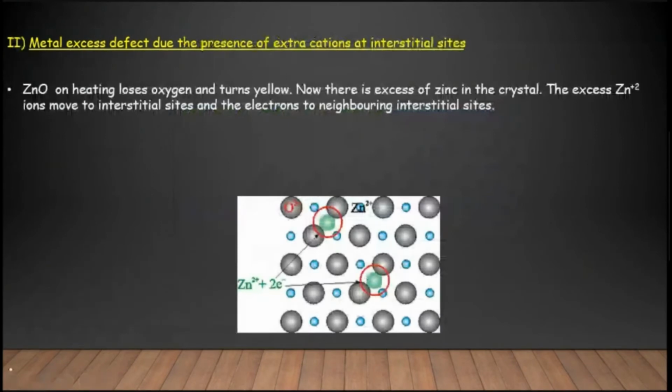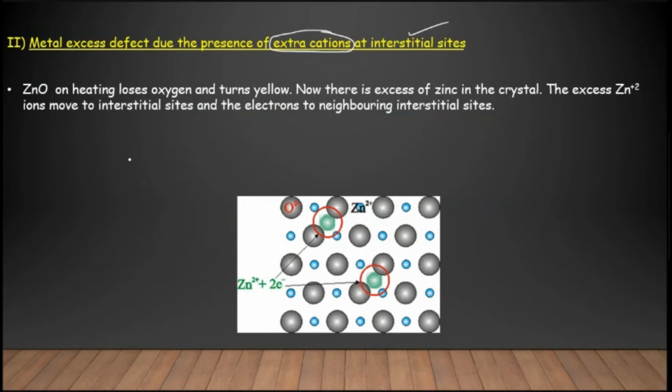So coming to the next type of metal excess defect: metal excess defect due to the presence of extra cations at the interstitial sites. One example is zinc oxide. On heating zinc oxide, it loses oxygen atoms from the lattice site. Now there is an excess of zinc in the crystal.